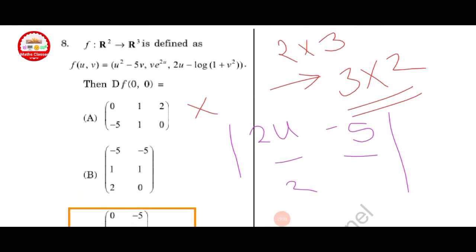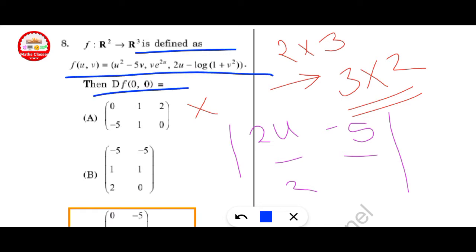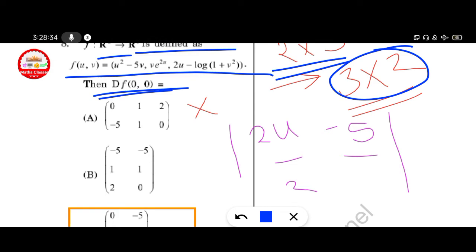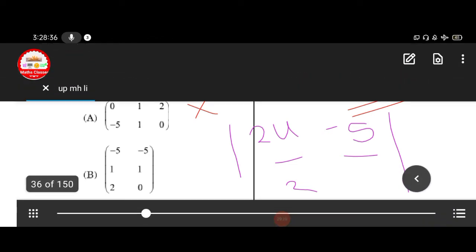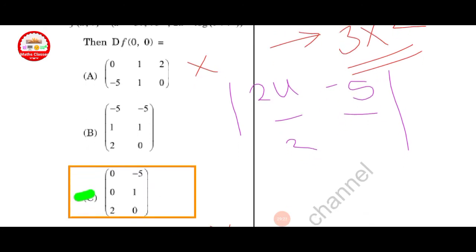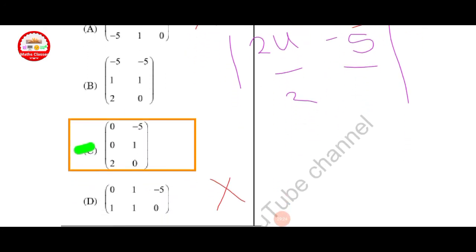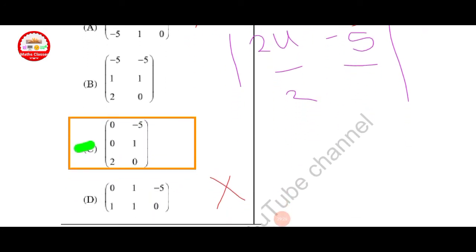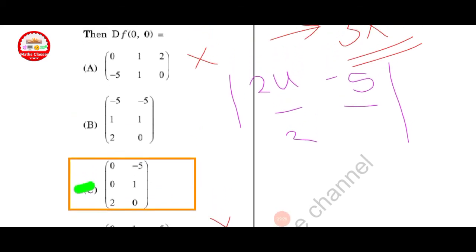Next question. F from R2 to R cube is defined as a function given here, and find its derivative at the point 0, 0. Here a 2 cross 3 is converted into 3 cross 2. We get 3 cross 2, which means options A and D are discarded here.